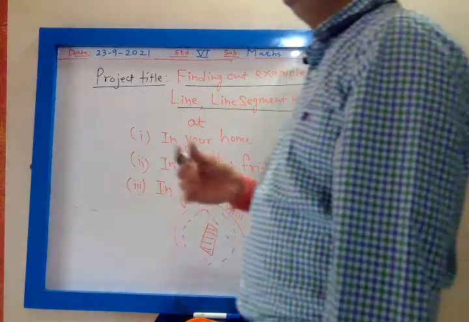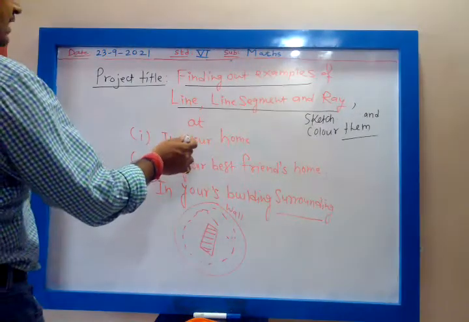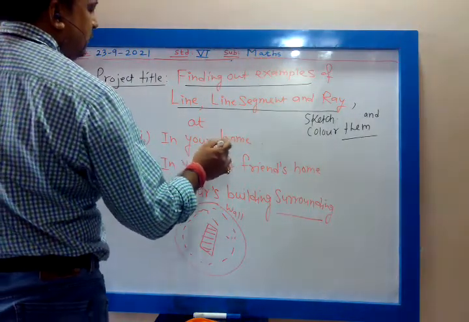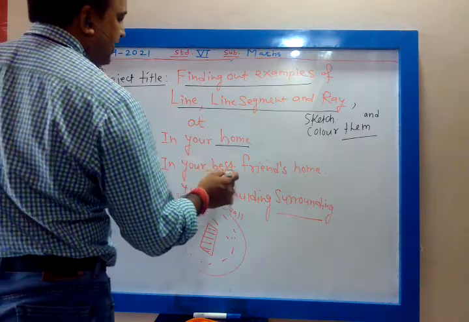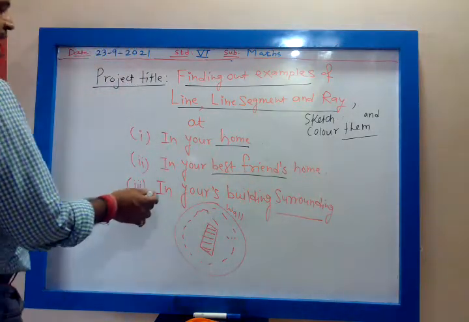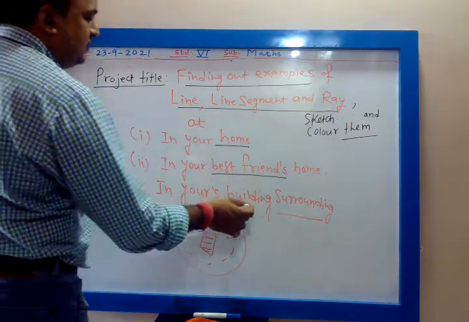Color them. How many things? Line segment and ray of your home, then of your best friend's home, then in your building surrounding.